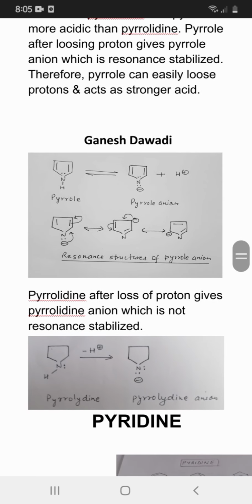Preparation of pyridine: by passing a mixture of acetylene and hydrogen cyanide through a red hot tube, and this is the structure with the preparation method which we can see. By heating pyrrole with methylene dichloride in the presence of sodium methoxide, this is the chemical reaction involved in this process.